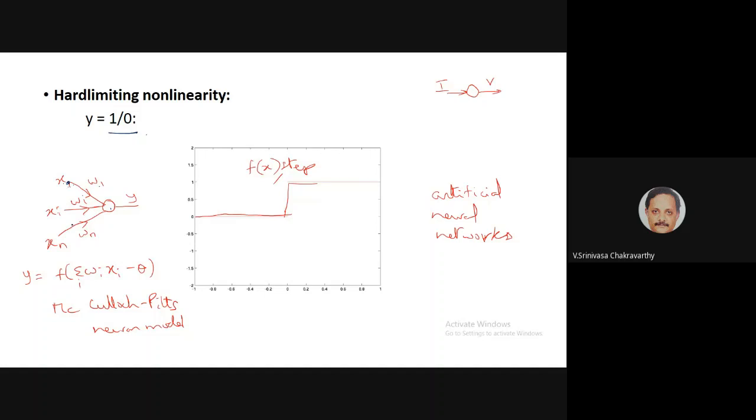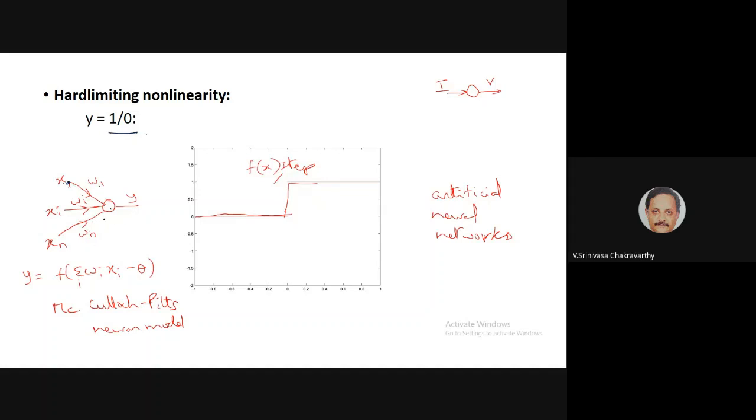All these neurons send their outputs as inputs to this neuron, which adds up all these contributions as a weighted sum given by sigma wi xi. Now we know that if this weighted sum crosses a threshold, let's call it theta, this neuron fires, becomes activated, so y is equal to 1.